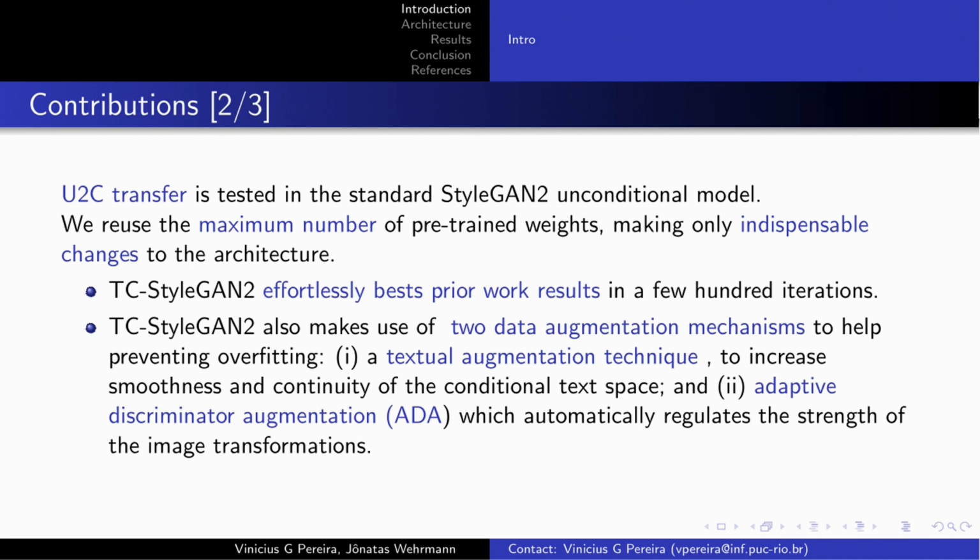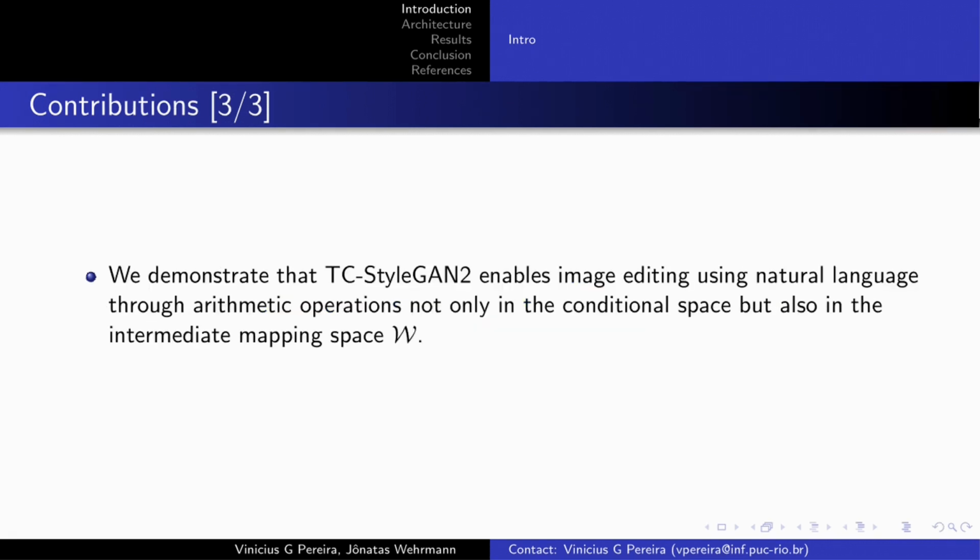TC StyleGAN 2 makes use of strategies to prevent overfitting and to increase the smoothness of the embeddings. We also demonstrate that TC StyleGAN 2 enables image editing using natural language through arithmetic operations not only in the conditional space, but also in the intermediate mapping space W, being able to modify several aspects of the image like colors, size, and some specific details. We show that W space carries a meaningful and learned representation of the sentence.